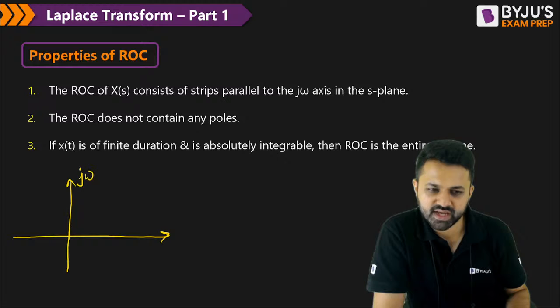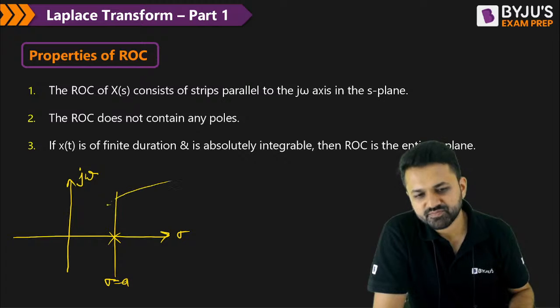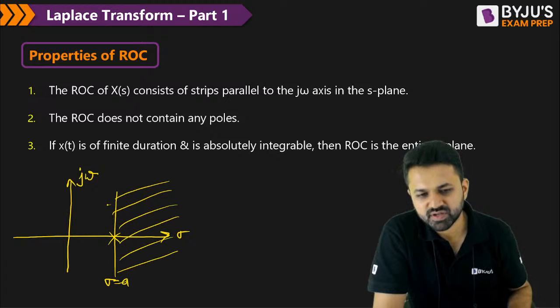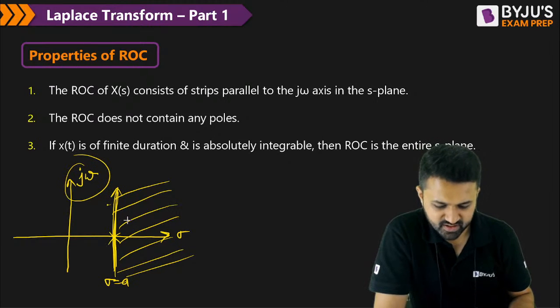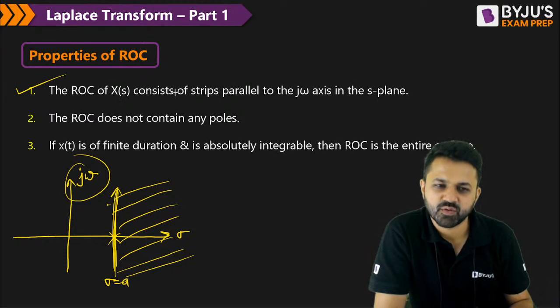This is the j omega axis, this is sigma, and suppose this is the value where the pole exists. So this is the parallel strip you are getting, which is parallel to the j omega axis. This is the meaning of the first property of ROC.